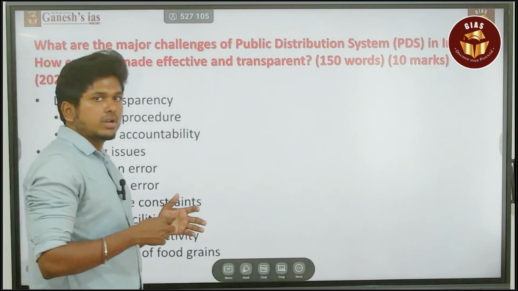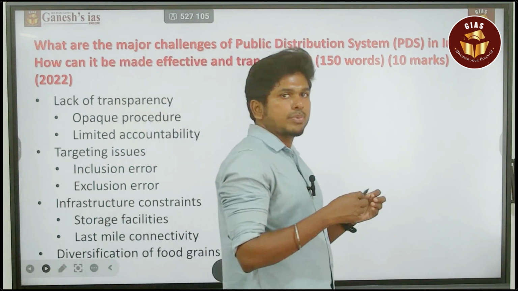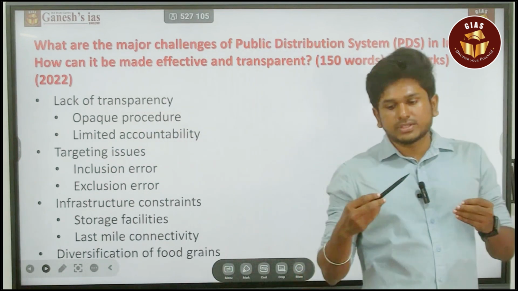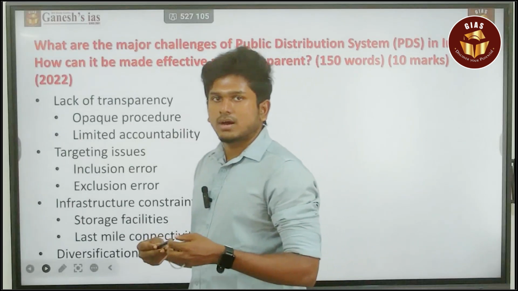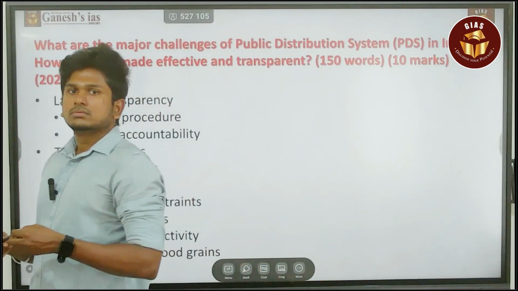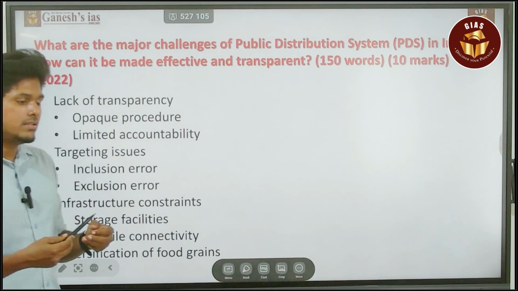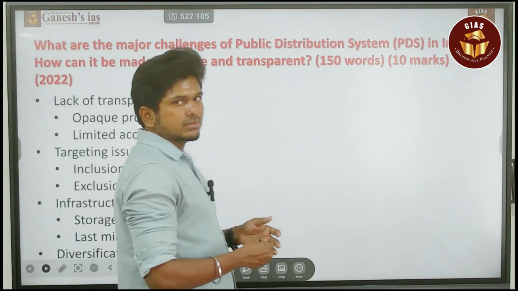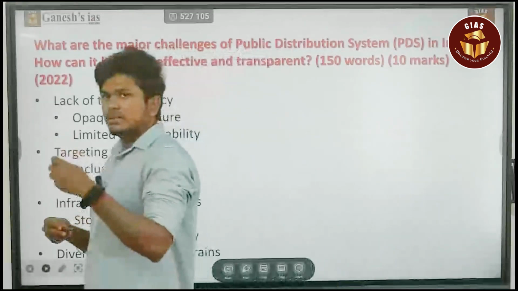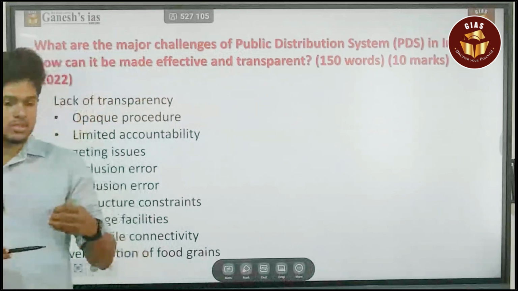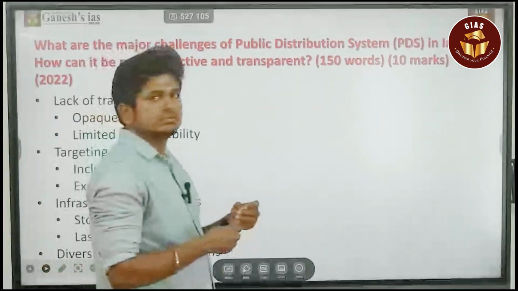In that scenario, you are excluding that person for reasons like not having IDs such as ration cards or Aadhaar. That is called an exclusion error, which means you are not providing food security to the persons who are in need of it.